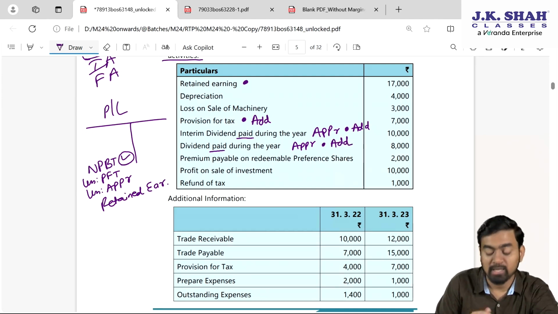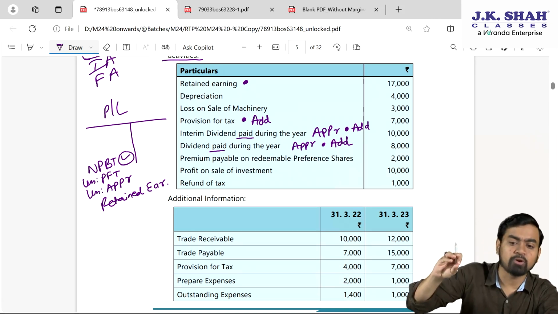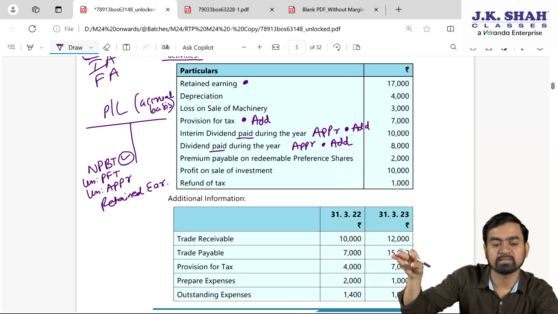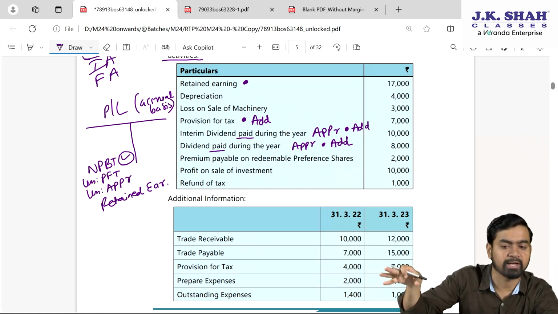Net profit before tax. Now my profit and loss never discriminates between non-cash item, cash item, non-operating item and operating items. P&L records everything on accrual basis. Income should be recognized when it is earned, whether it is from investing activity, financing activity or operating activity.